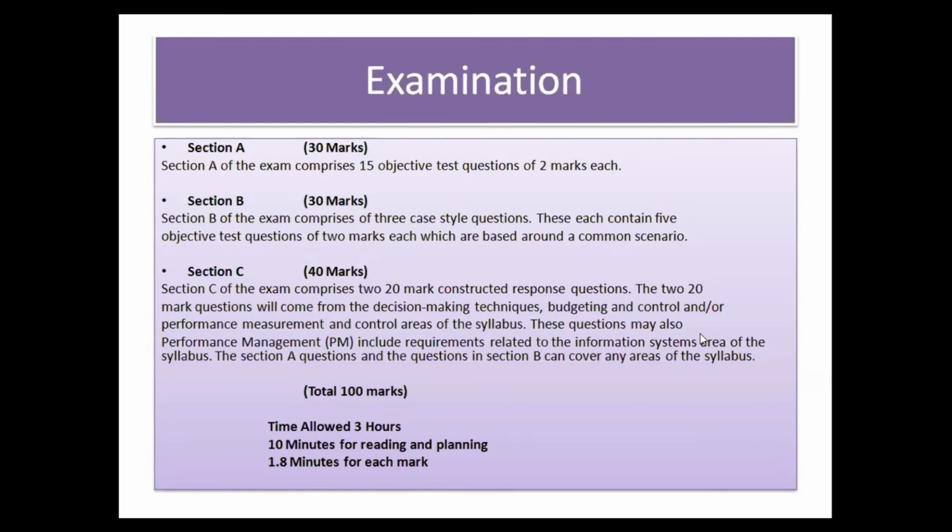The paper style will be 3 sections, section A, B, and C. Section A will contain short objective questions of 2 marks each. Section B will have 3 scenario style questions, and each scenario will have 5 further questions of 2 marks each, which means 10 marks for each scenario. So three scenarios, 15 questions, 30 marks. And section C will comprise 2 questions of 20 marks each.